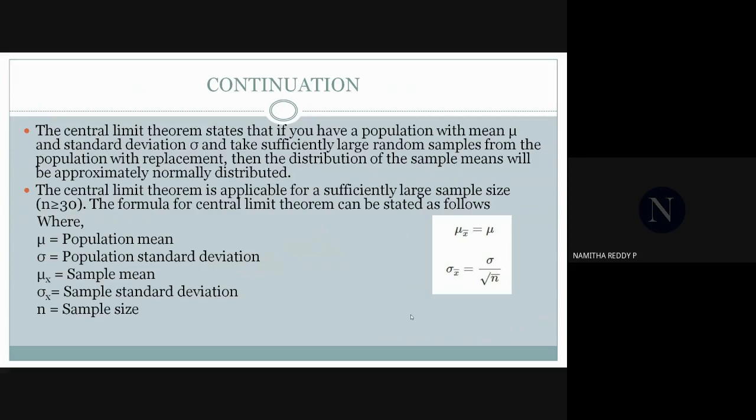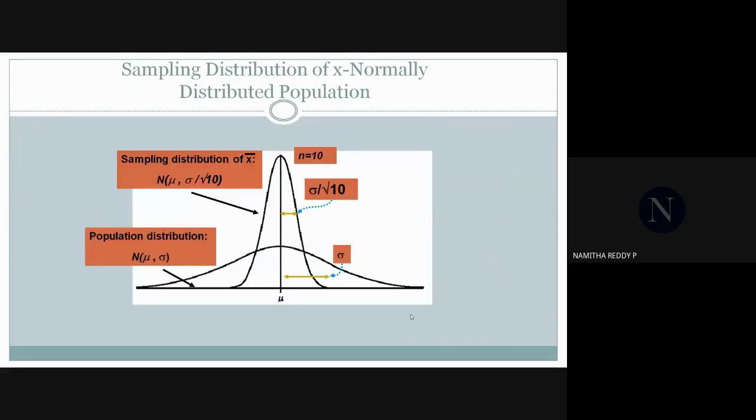The formula for central limit theorem is mu x bar equal to mu and sigma x bar equal to sigma by root n, where mu is the population mean, sigma is population standard deviation, mu x bar is sample mean, and sigma x bar is sample standard deviation, and n is the sample size. Here is the graph to show the sampling distribution of x bar for a normally distributed population where n equal to 10.